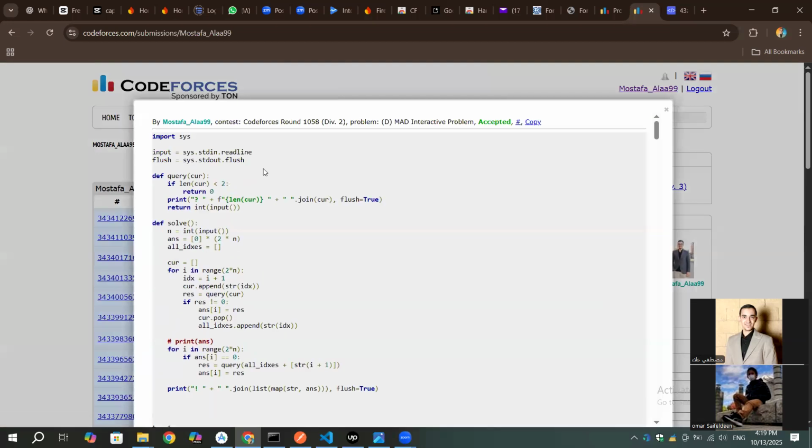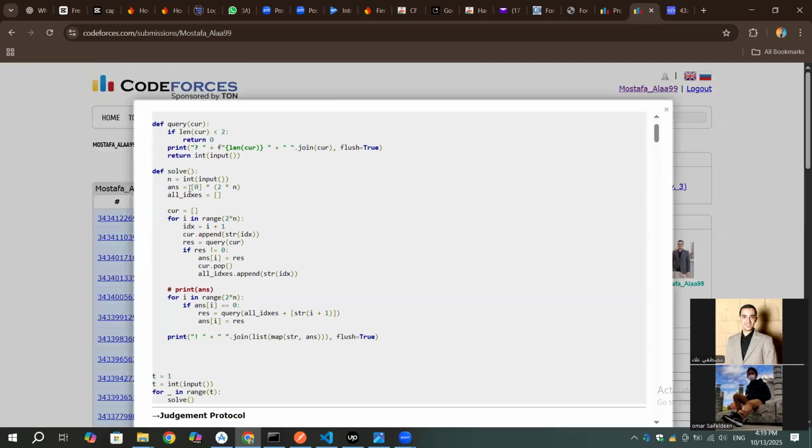So in the code, by the way, if you're not familiar with what flush is, flush is just something in Python, for example, we say comma flush equal true, literally, when we print anything. That's it. This is for interactive problems. Anyway, so here I made an array answer, which starts with 0. 0 is similar to the question mark we made. Times n, just its size, loop through everything.